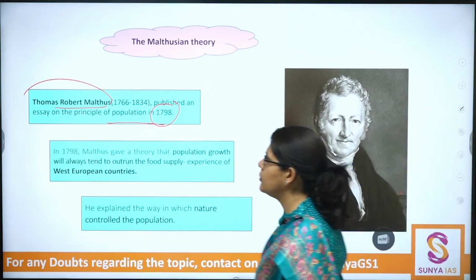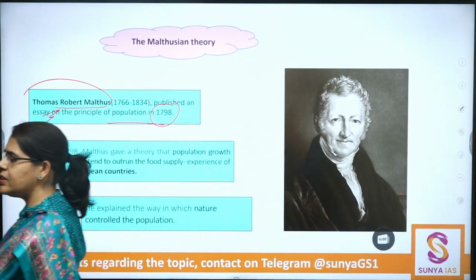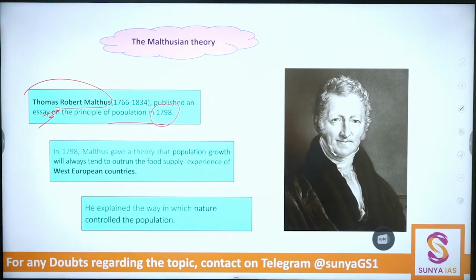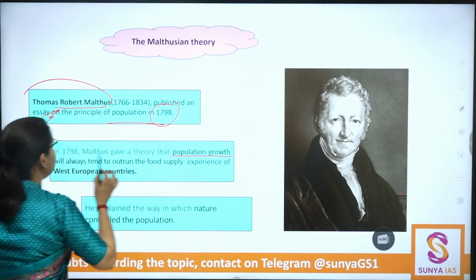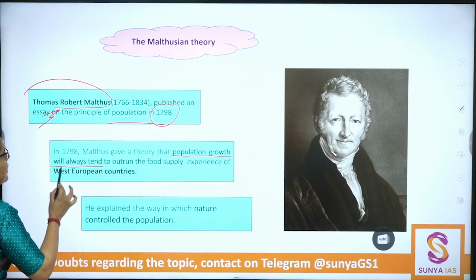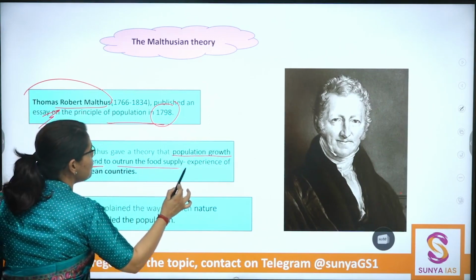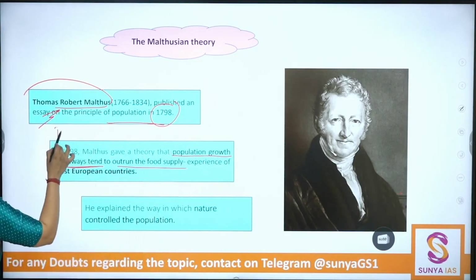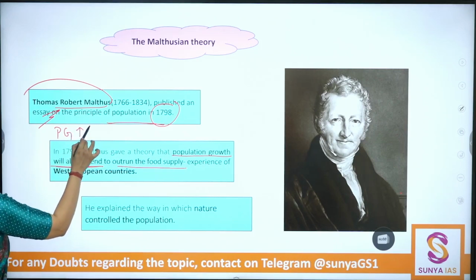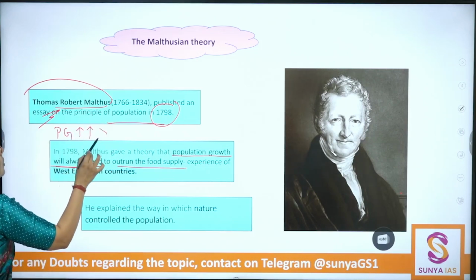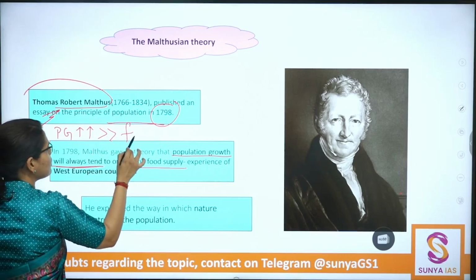Next point, as per Malthus, population growth will always tend to outrun the food supply.